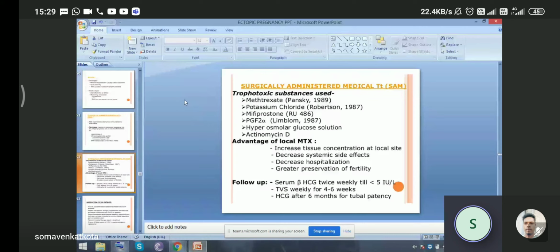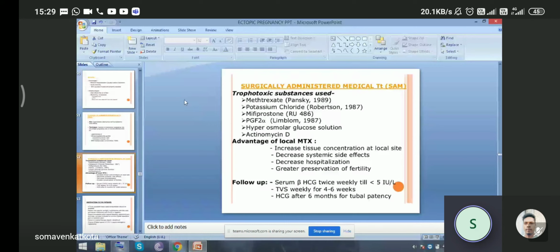The advantage of local methotrexate is that it increases the tissue concentration at the local site. It decreases systemic side effects like GI and skin symptoms. It decreases hospitalization for the patient and gives greater preservation of fertility. The follow-up is beta hCG twice weekly till it is negative, less than 5 international units per liter, and TVS weekly for 4 to 6 weeks, and HSG after 6 months for tubal patency.